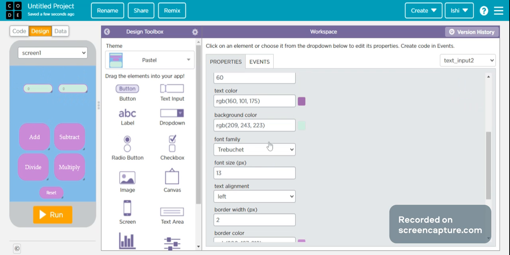Font family Platino. Font size 20. Once again, font family Platino, font size 20.